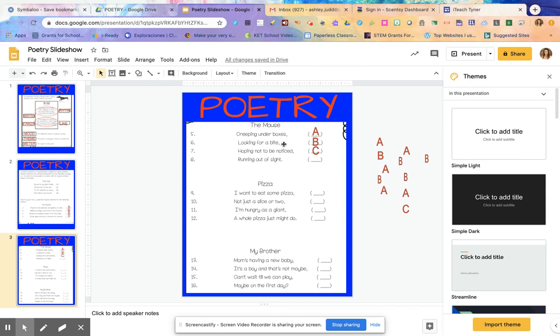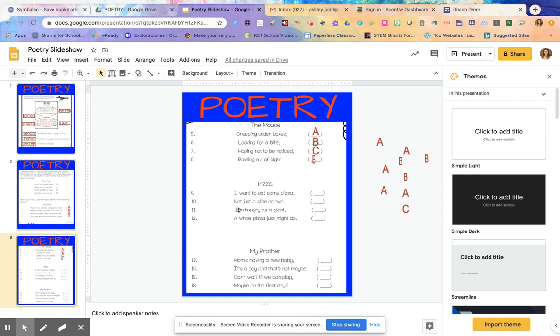Does sight rhyme with boxes? No. Does sight rhyme with bite? Yep. So I'm going to look over here and I see that B is with bite. So I'm also going to give the letter B to the word sight. So the rhyming scheme of this poem is A, B, C, B.